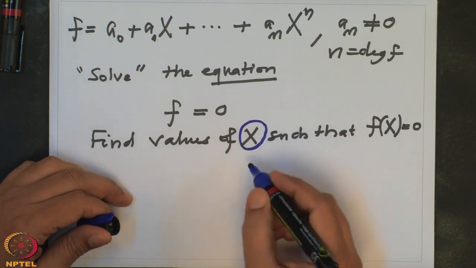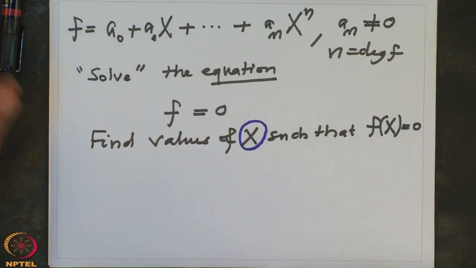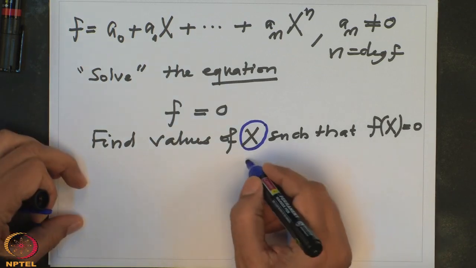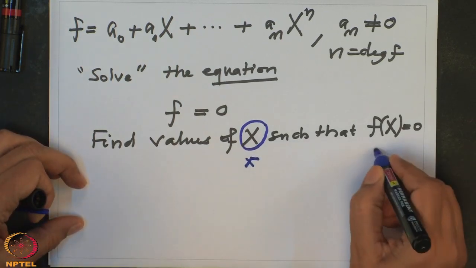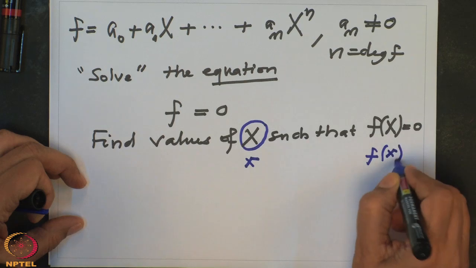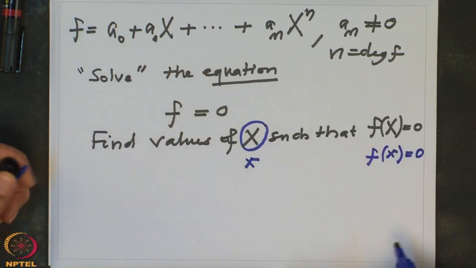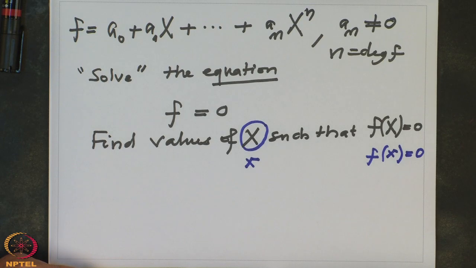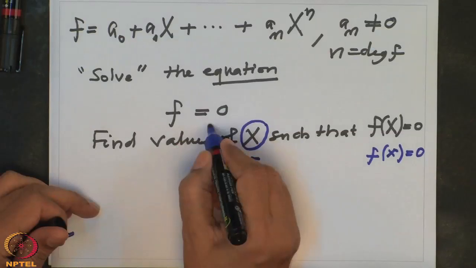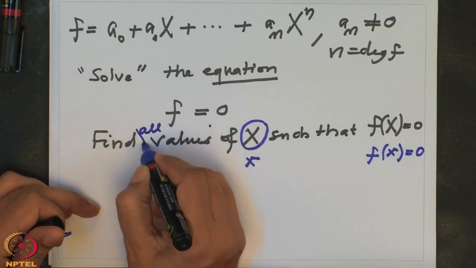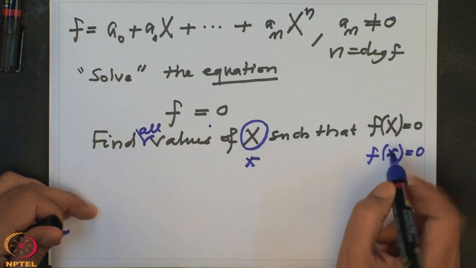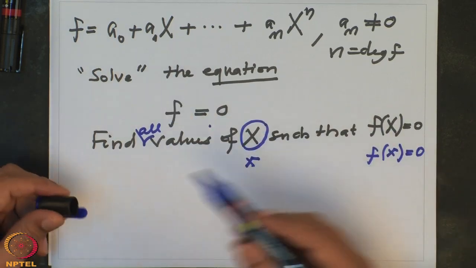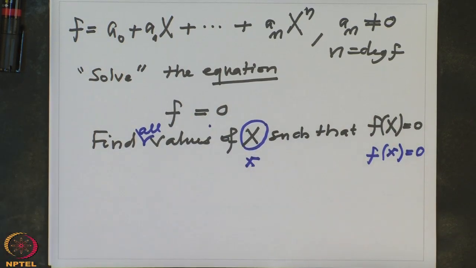So instead of this, I could have used small x. We will write like this: find all values of small x such that when I write capital X equal to small x, it is 0.